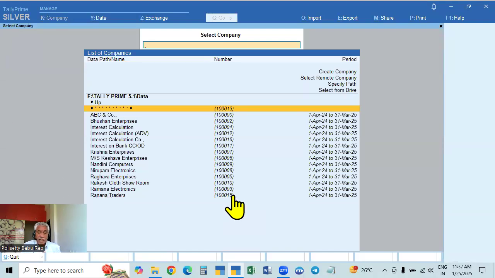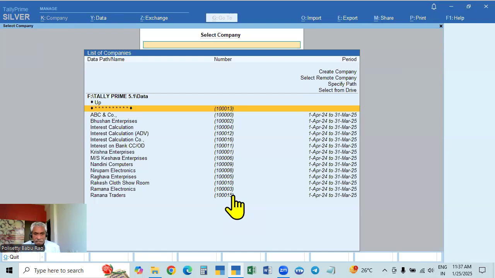So if something happens, what happens? Data is corrupted, the company is deleted. Then what to do? Where is the data? The data is safe, not here. The data is available in the backup path, in the backup folder. From the original path, we are saving the data, backing it up in the backup folder. Now from there, you can get it back.